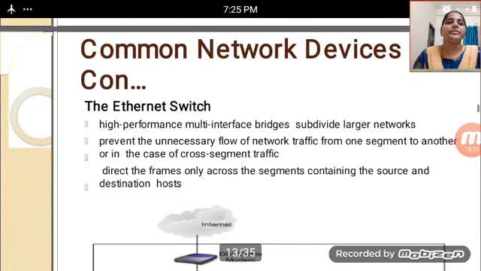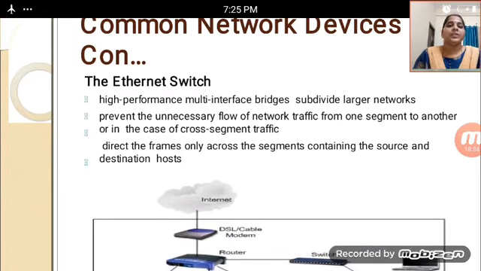And then common network devices: the Ethernet switch will be there. High performance multi-interface bridges divide large networks into subdivided networks. Whenever we want high performance, we use multi-interface bridges, and these subdivide large networks and prevent the unnecessary flow of network traffic